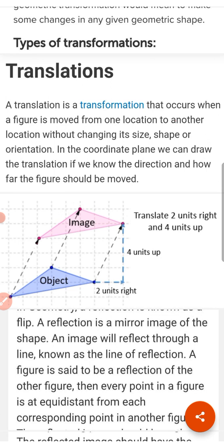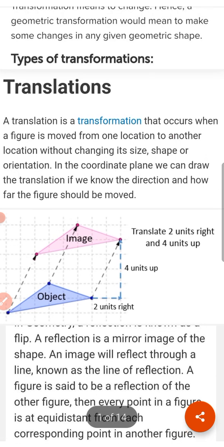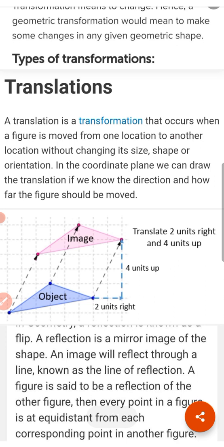A transformation is a way of changing the position of a shape. A transformation happens when we move a shape by reflecting, translating, or rotating it. The shape we start with is called the object. The shape we finish with after a transformation is called the image.